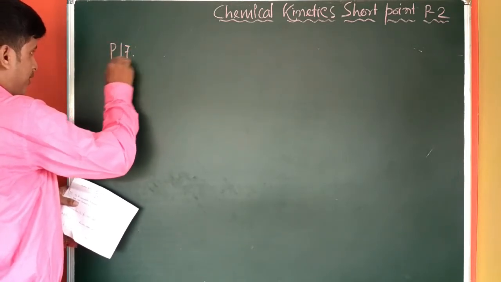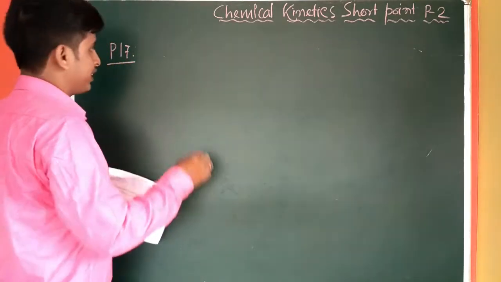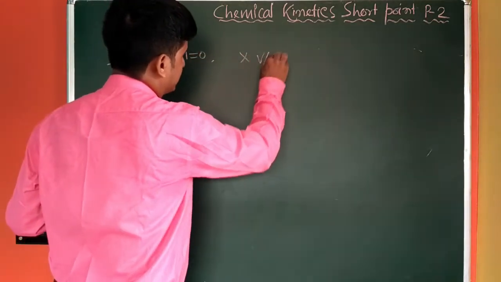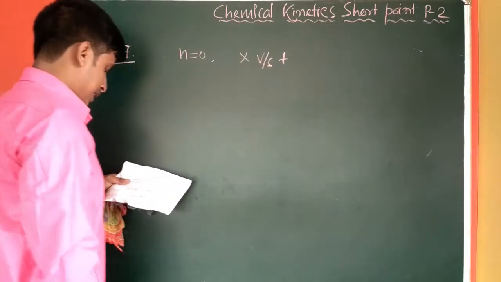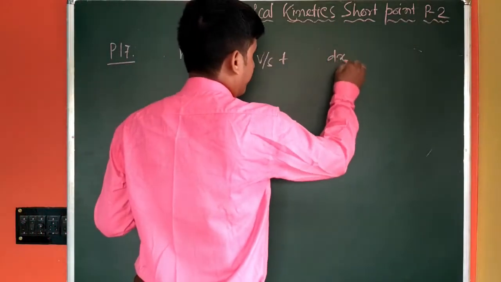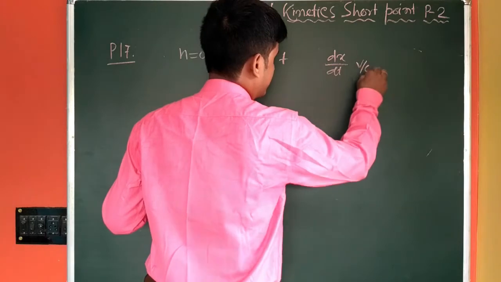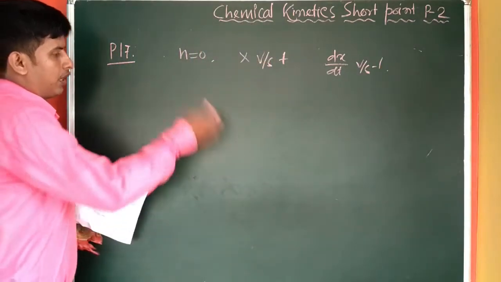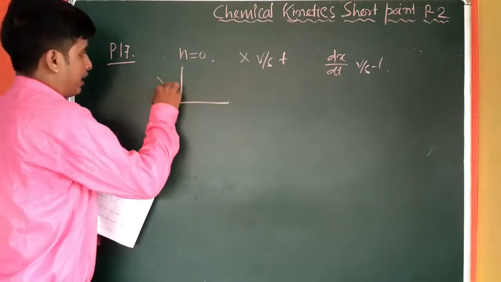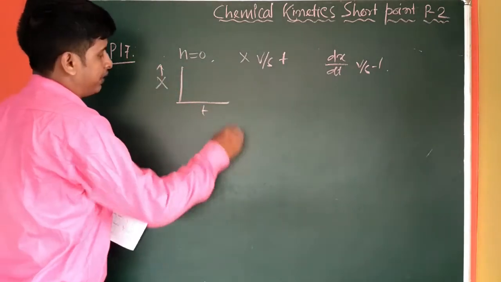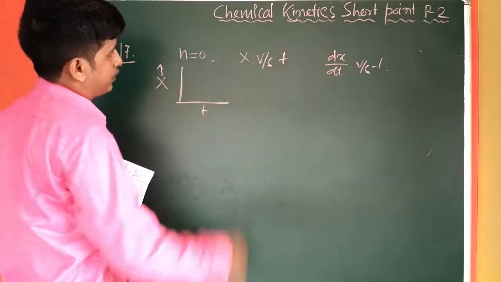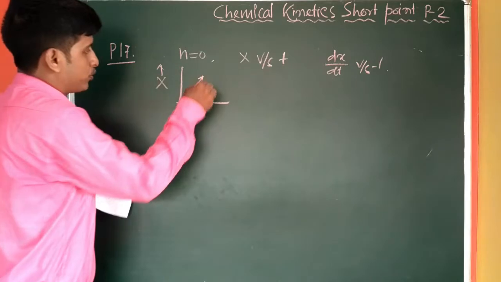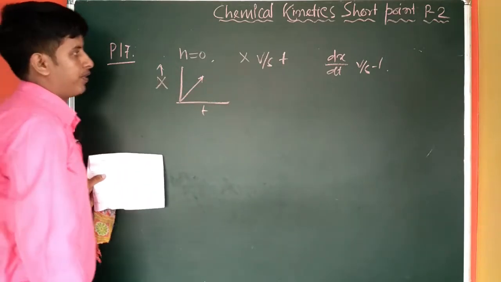P17. In case of zero order reaction, if we plot X versus T and dx by dt versus T. Previously I drew the plot here. If we plot X versus T, the concentration of the product will increase. It will be a straight line passing through the origin with positive slope.